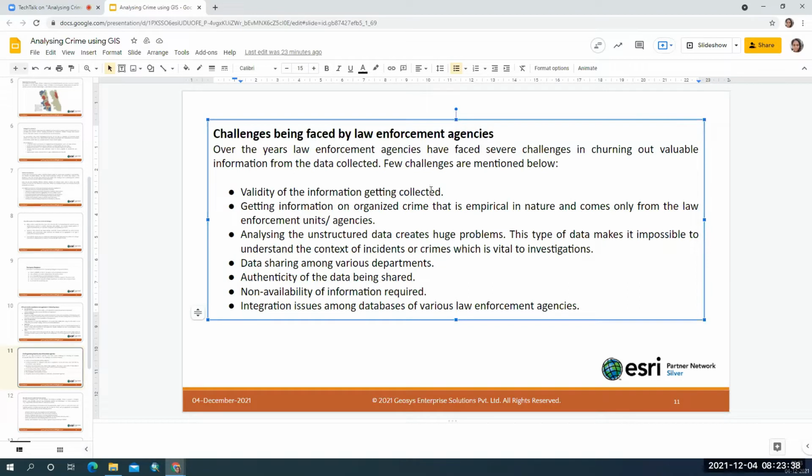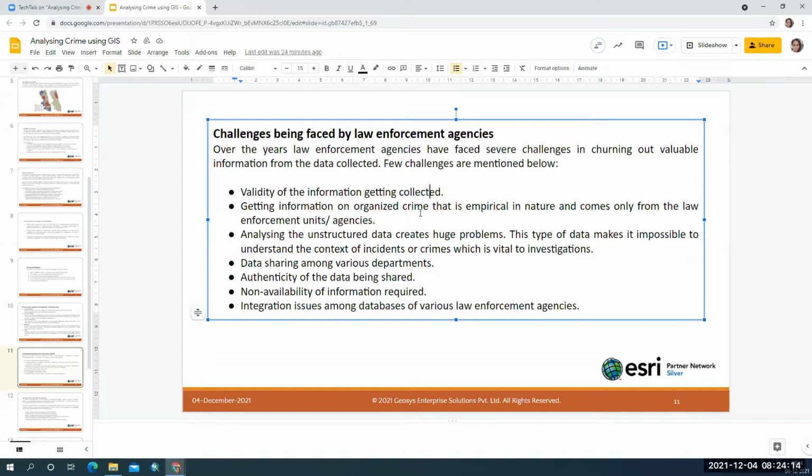And the second thing is, getting information on organized crime is very difficult, and the way in which the data is organized is also a challenge, because different police stations at different locations follow different patterns to store their crime information. This is obviously a challenge because they don't maintain a centralized repository to access that information in a structured format.